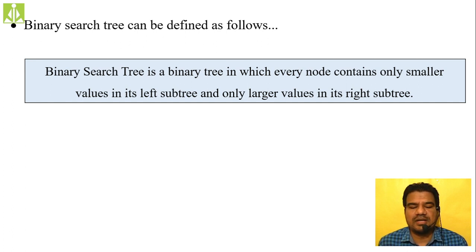Binary search tree is a binary tree. You have to remember this one. We are defining binary search tree in terms of binary tree, because whatever properties your binary tree has, all those properties your binary search tree must have. That is the reason why we define binary search tree in terms of binary tree only. So a binary search tree is a binary tree in which every node contains only smaller values in its left subtree and only larger values in its right subtree. So this is the concept.